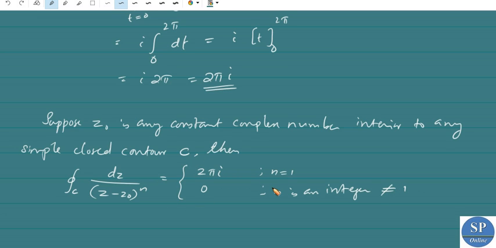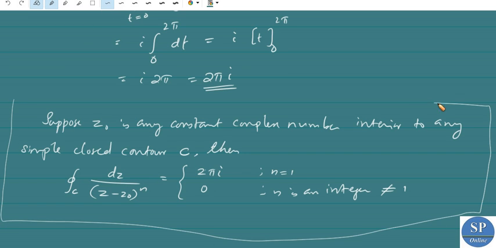If n is an integer and n equals 1, then the integral of dz/(z - z0)^n is 2πi, and it is 0 if n is not equal to 1.